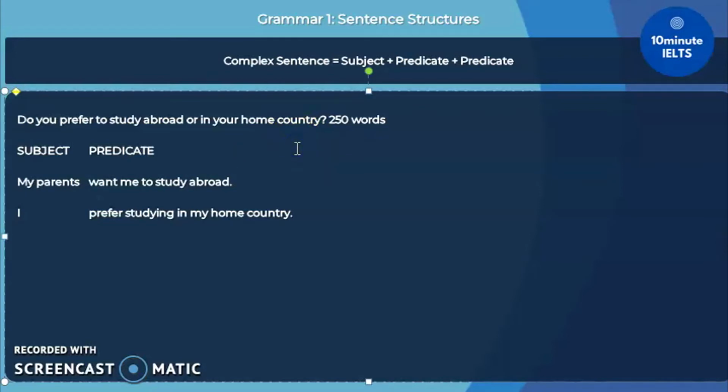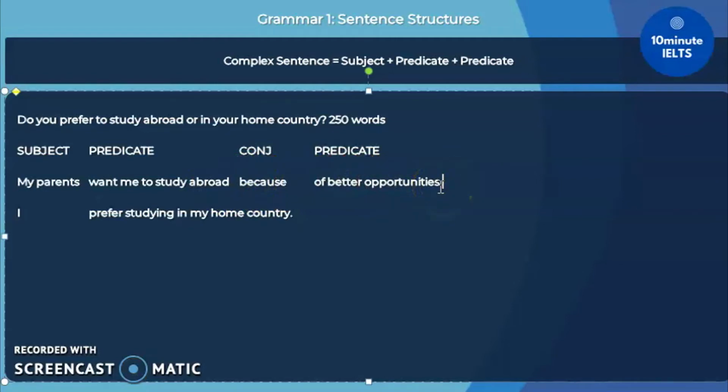Instead of my parents want me to study abroad, period, let's use a conjunction such as because, and then add a second predicate, such as because of better opportunities. So my parents want me to study abroad because of better opportunities.